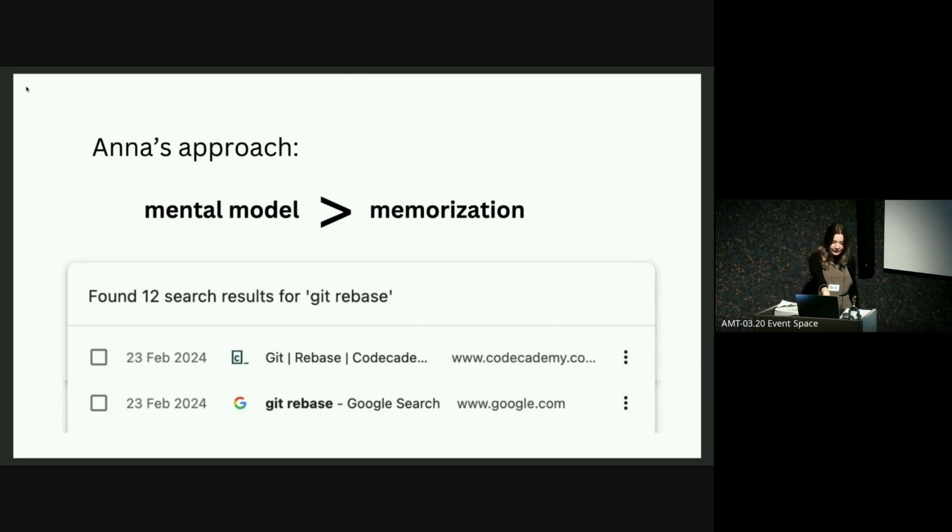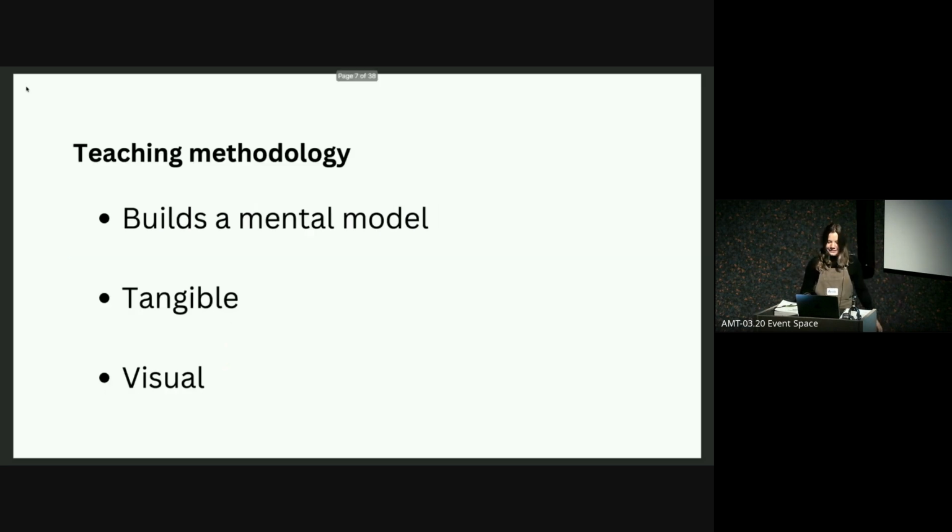And this is literally, guys, 23rd of February. This was last week. Not kidding. Sometimes I even open up my own book and I'm like, what was it again? I can't remember. So I really think that it's important to have a mental model, and then there's the Git reference. There's online resources to check, like, what was the exact command I need to use? So my teaching methodology is based on building a mental model, making things tangible, and making things visual.